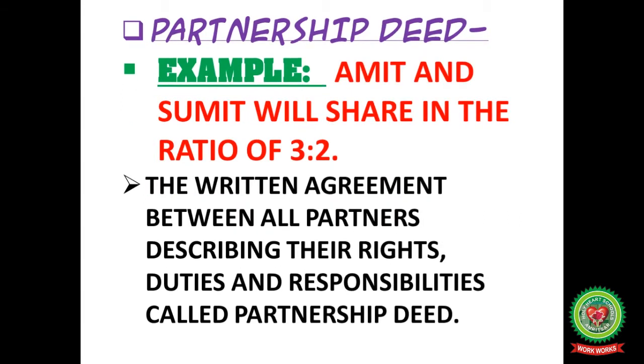Now the next term, partnership deed. You know that without a partnership deed, you are unable to start any partnership firm. So first of all, sign one partnership deed. For example, Amit and Sumit will share in the ratio of 3:2. So here the partnership deed is signed and the profits are divided among the partners Amit and Sumit in 3:2. The written agreement between all the partners describing their rights, duties and responsibilities is called the partnership deed. So under the partnership deed, all the rights, duties and responsibilities are fixed.